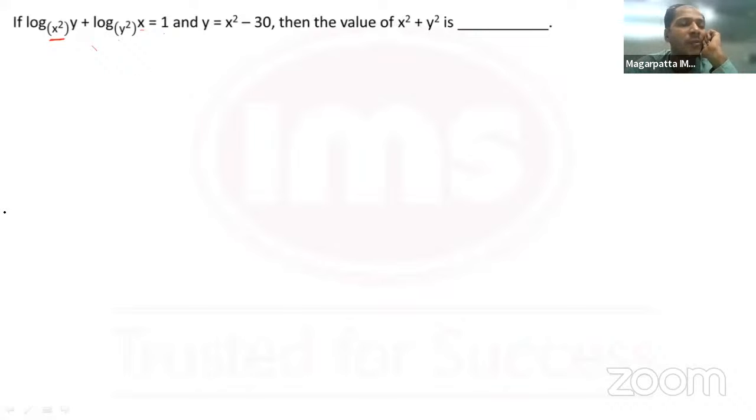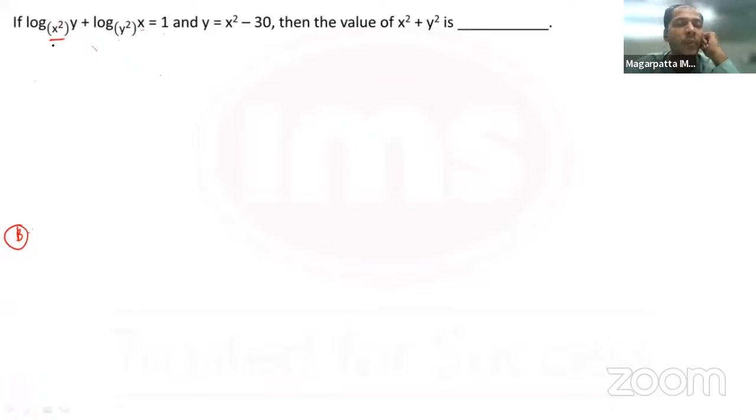Okay, in my first take, I would generally put this as type B, or maybe B/C also, but it doesn't appear to be a question that I'd want to solve immediately. Okay, but yeah, let's have a look at it. What we've been given here is y is equal to x square minus 30.